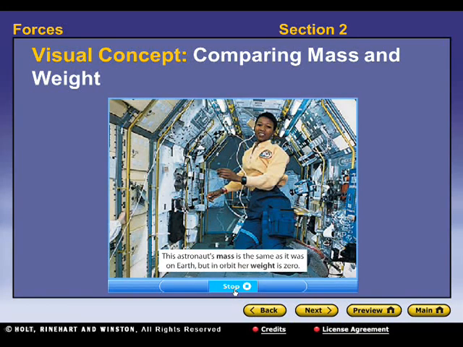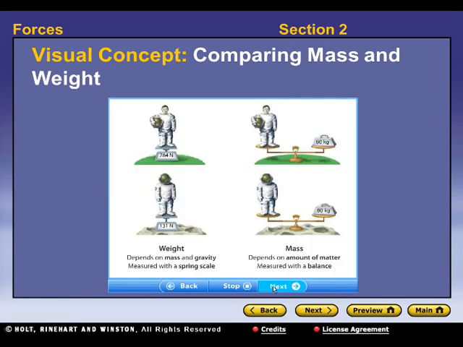The mass of an object depends on the amount of matter the object contains. As long as the amount of matter remains constant, so does the mass of the object. The weight of an object depends on the force gravity exerts on it. Therefore, if the force of gravity on an object changes, so does its weight. The weight of an object depends on gravity.